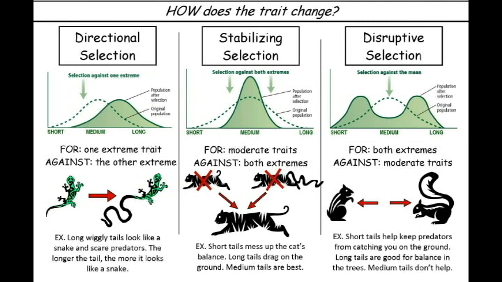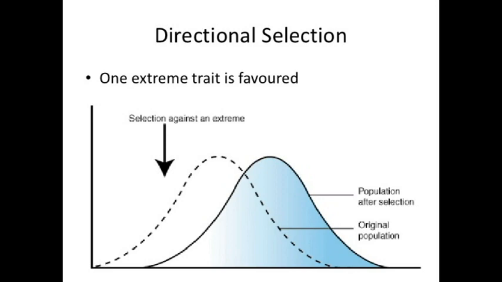Now, there are 3 types of natural selection called directional selection, stabilizing selection, and disruptive selection. Now, in directional selection, which is the first selection that we'll be talking about, it states that because of an extreme phenotype, which is a characteristic or a trait that is favored over other phenotypes, it causes the allele frequency to change over time in order to favor that extreme phenotype.